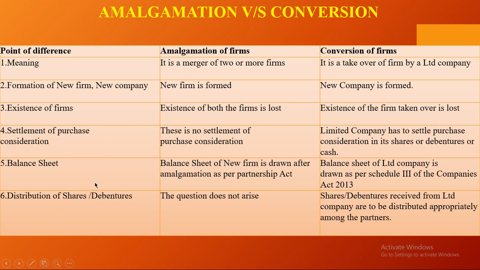ओके. बैलेंस शीट जो है we have to draw as per the Partnership Act, but here we have to draw according to Schedule 3 of the Companies Act 2013. Distribution of shares and debentures, question does not arise here because यहाँ पर शेयर्स इश्यू नहीं होते, मगर यहाँ इश्यू होते अकॉर्डिंग टू द among the partners we have to show. Okay, we have to distribute.